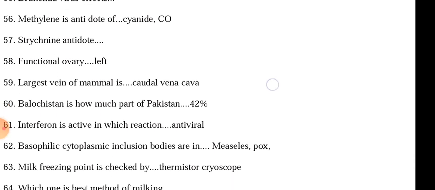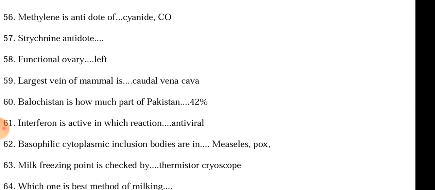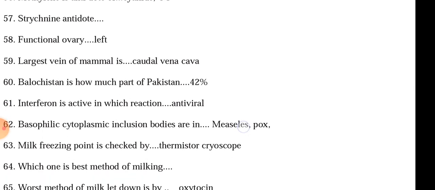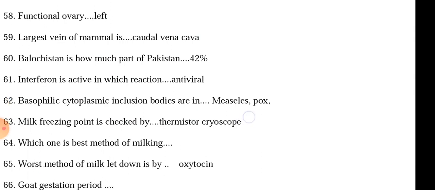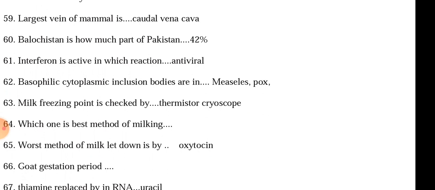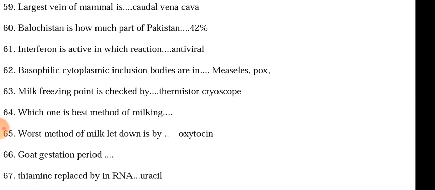Milk freezing point is checked by cryoscope. Thermistor cryoscope is I think the type. Which one is the best method of milking? The best method of milking is dry hand milking. Worst method of milk letdown is by oxytocin. Goat gestation period is 5 months 5 days. Multiply that with 30, and we will have the days.